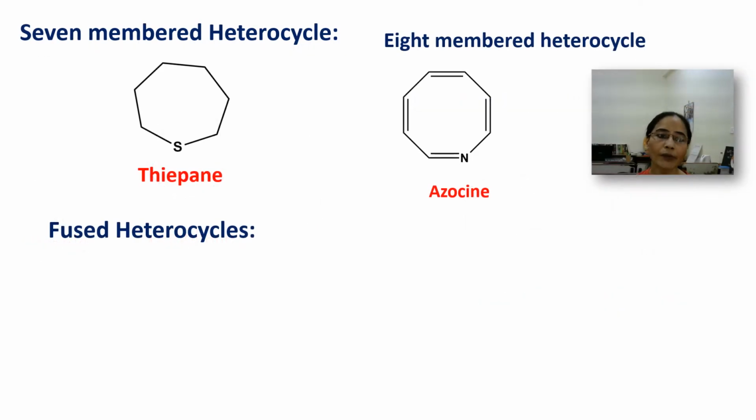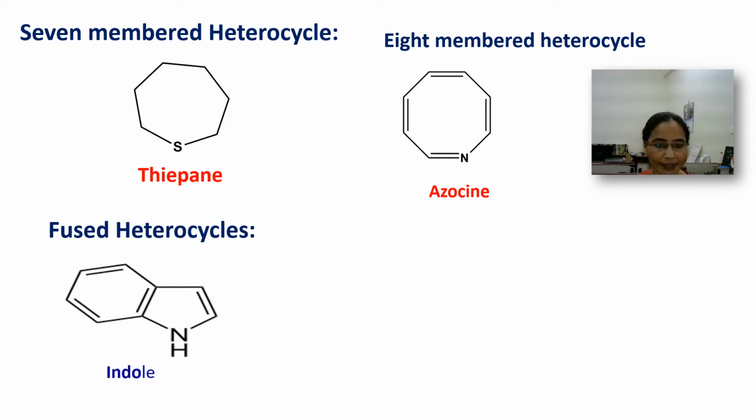The example of 7-membered heterocycle is thiepane containing sulfur atom, and this thiepane has a 7-membered ring along with the 1 sulfur atom. An 8-membered heterocycle example is azocine. It contains nitrogen atom as a heteroatom and it is fully unsaturated. Now come to the fused heterocycles.